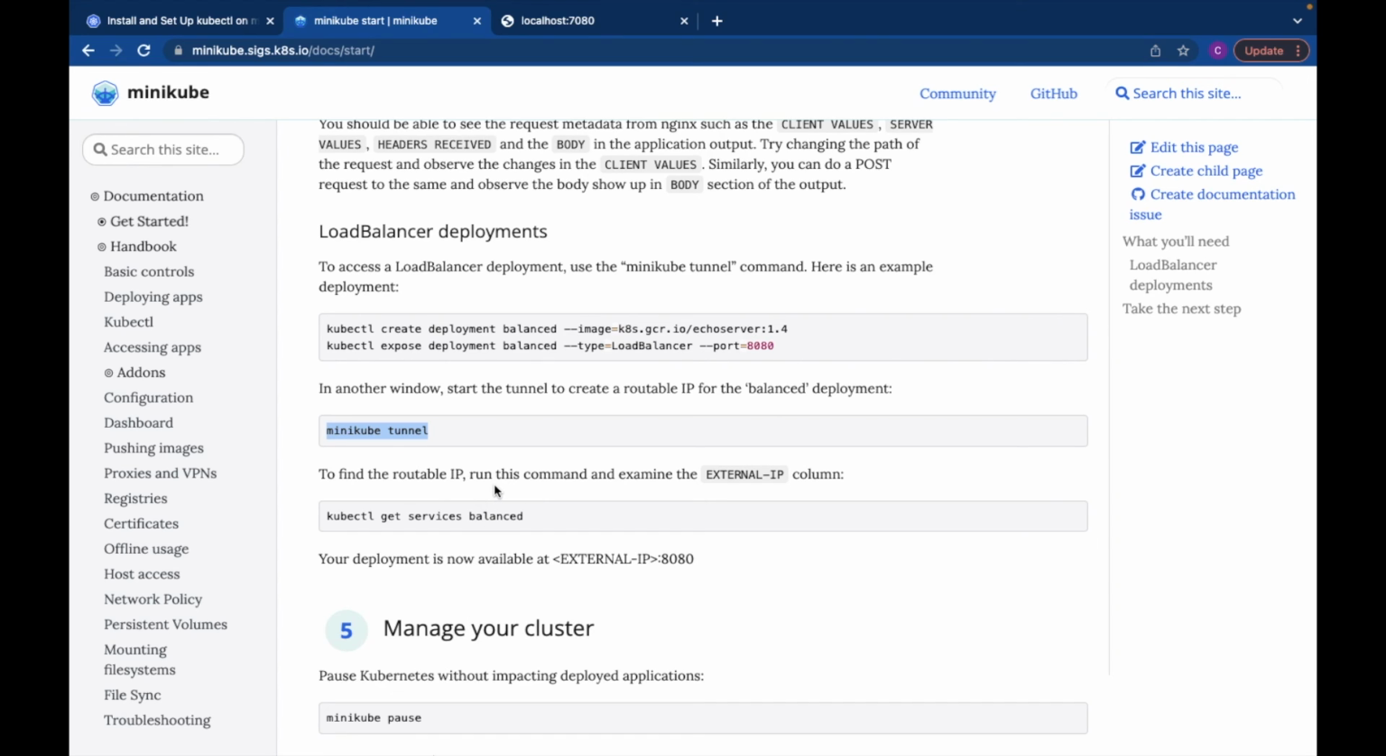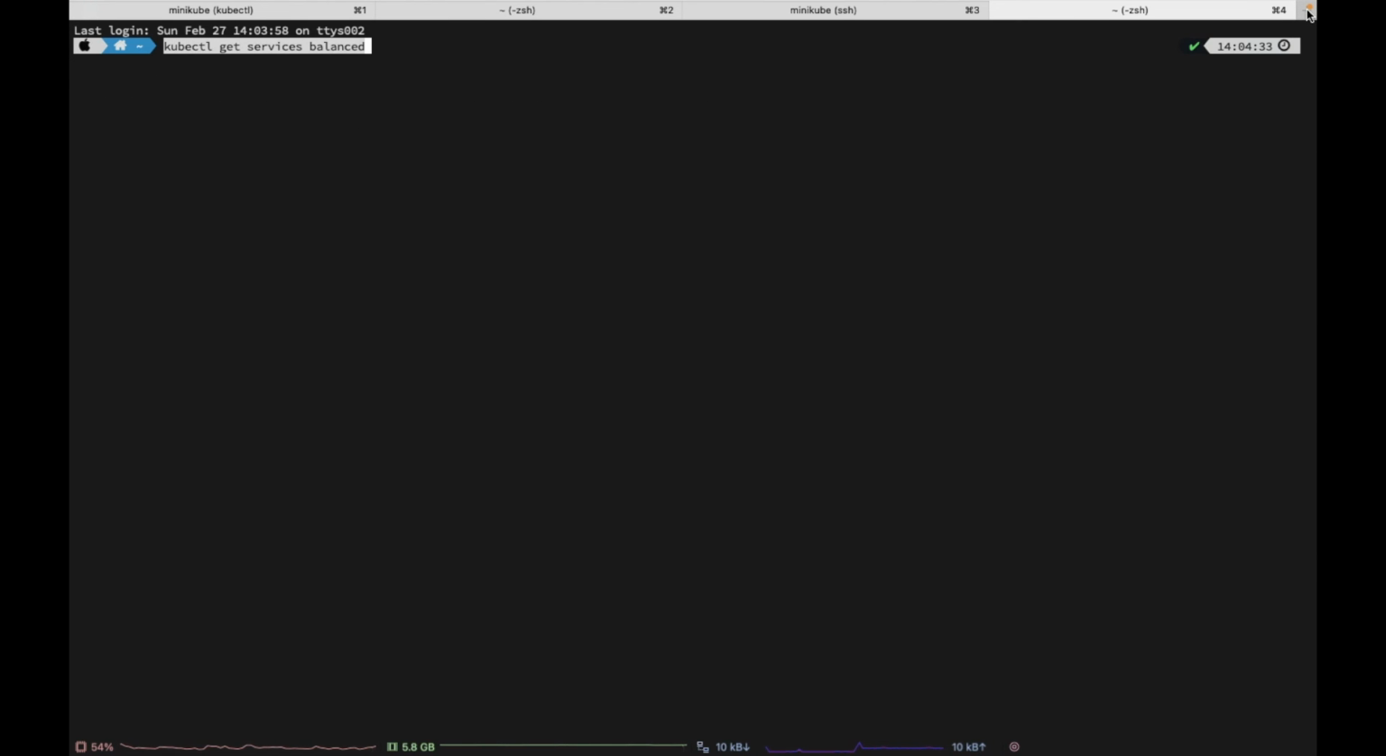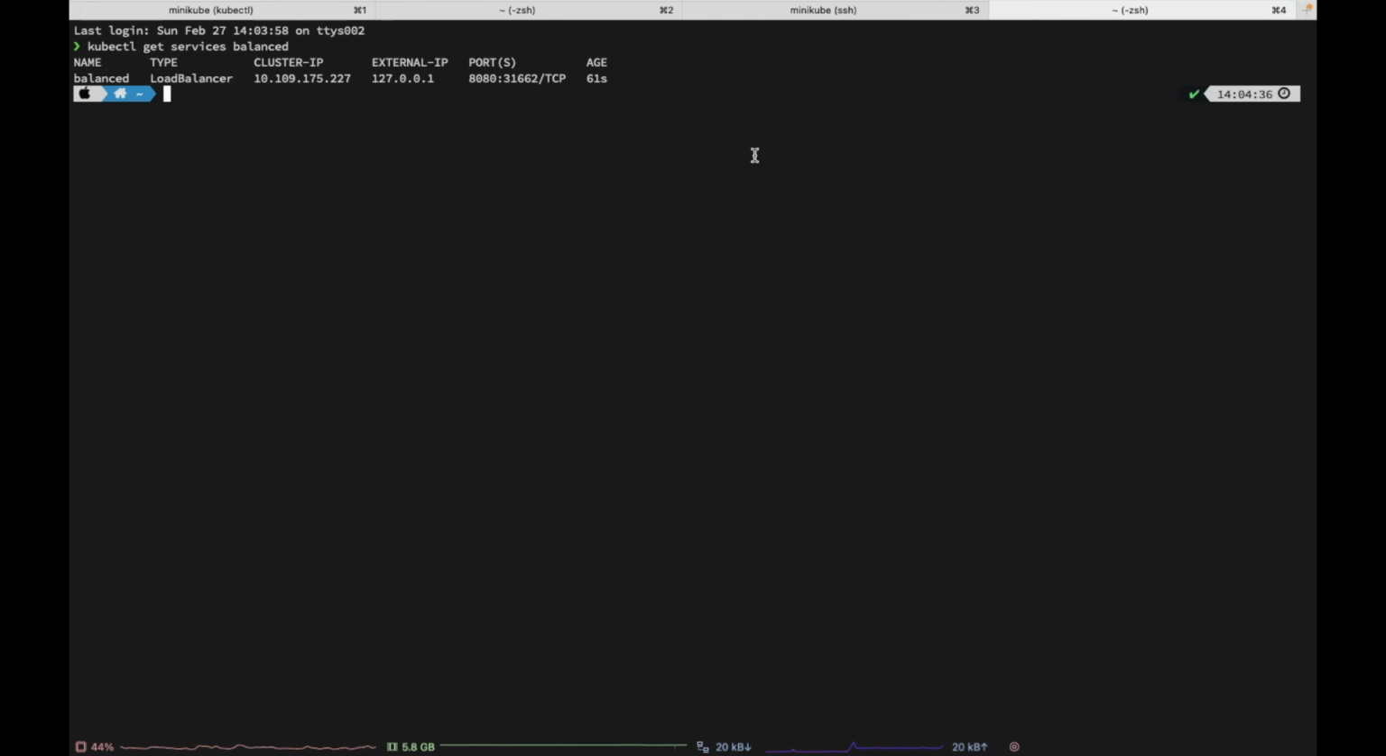Now, to find the routable IP, we can run the below command and examine the external IP column. So we can copy this command. We'll open another window and say kubectl get services balanced. Now we can see that the external IP is 127.0.0.1, so that is localhost.